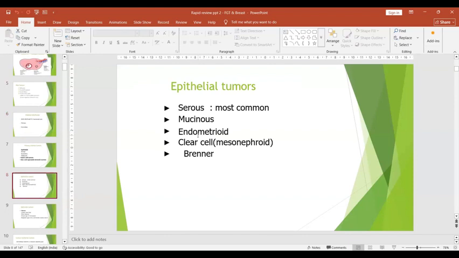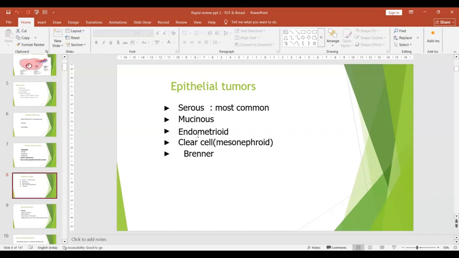So the major difference which you have to note down in the history, to come to the conclusion whether it could be serous or mucinous: if they've given that it is a bilateral tumor and an ovarian imaging was given showing multiple cystic and solid tumor. Okay, so listen to me, cystic and solid tumor and bilateral ovarian tumor, the most common thing which you have to think about will be serous.